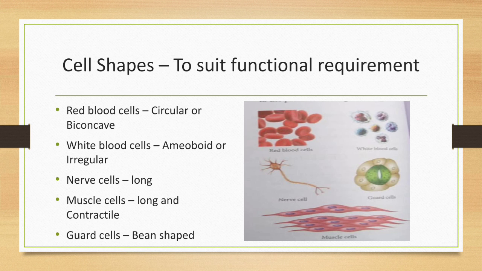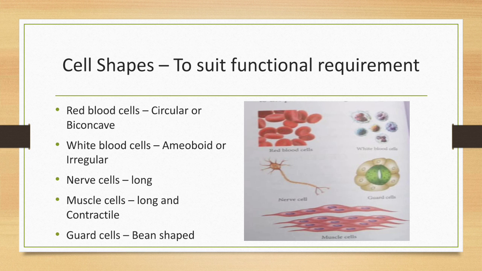White blood cells are amoeboid or irregular in shape. This shape helps them squeeze out through the capillary walls.